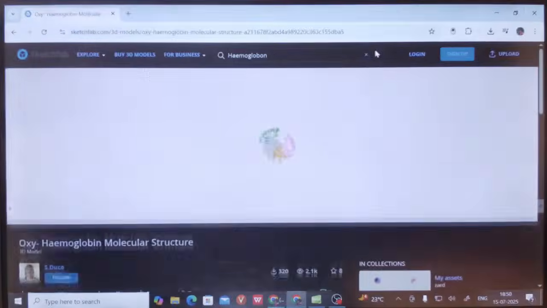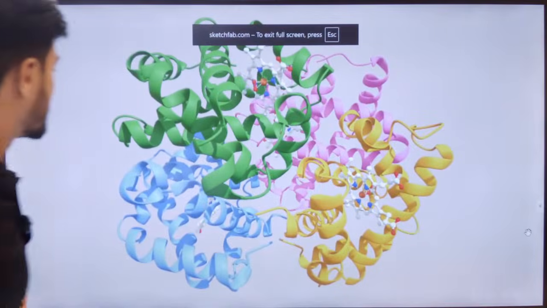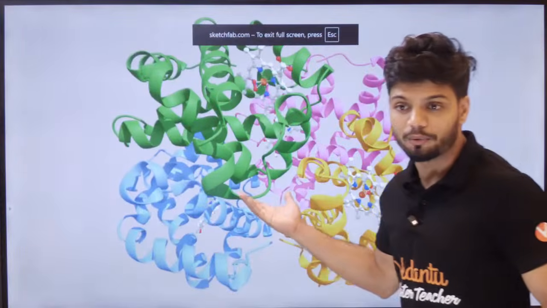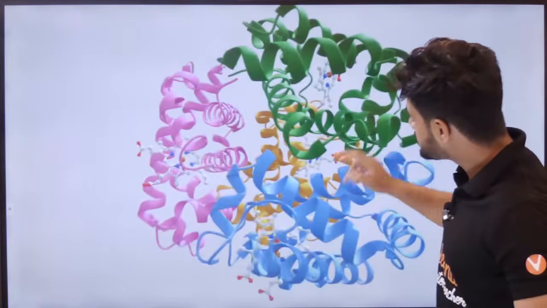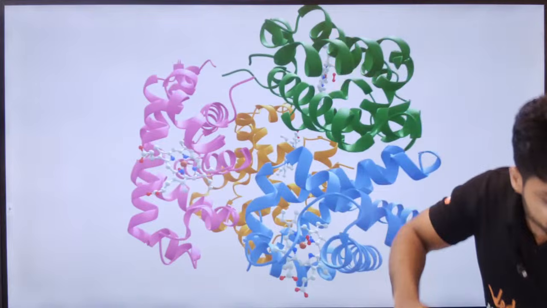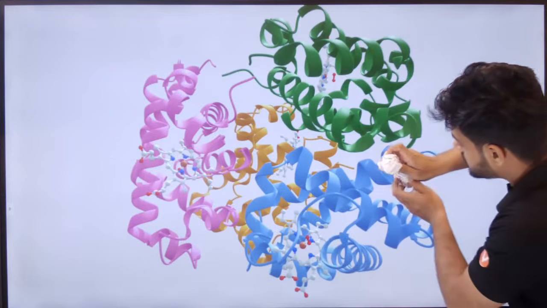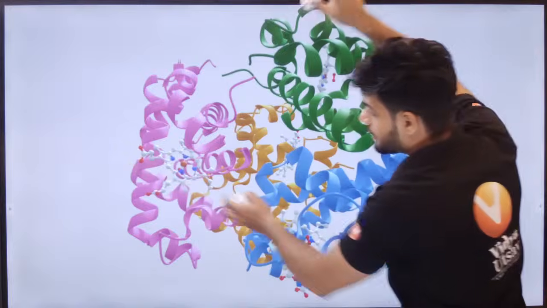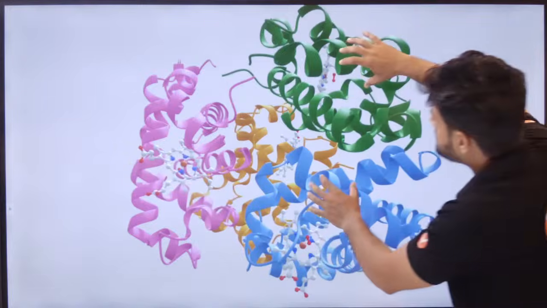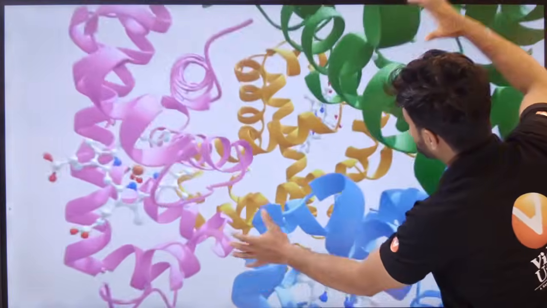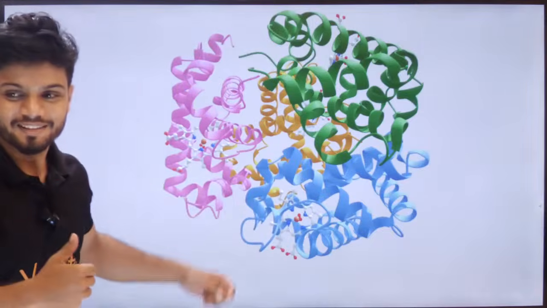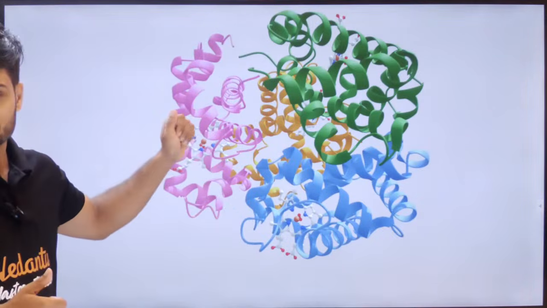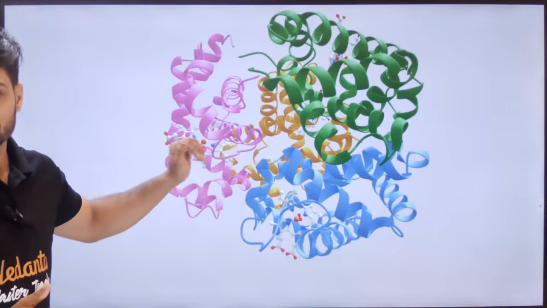Students, can you see the board? This right here is your hemoglobin. This is how hemoglobin looks. Can you see, students? This is one ball, this is one ball, this is one ball, this is one ball, where there are multiple subunits joined together. Now this right here is called the quaternary structure.